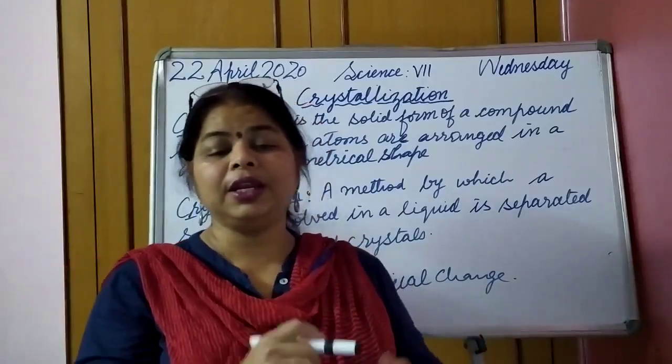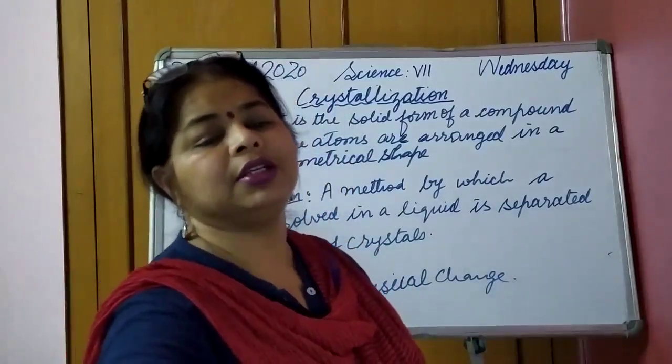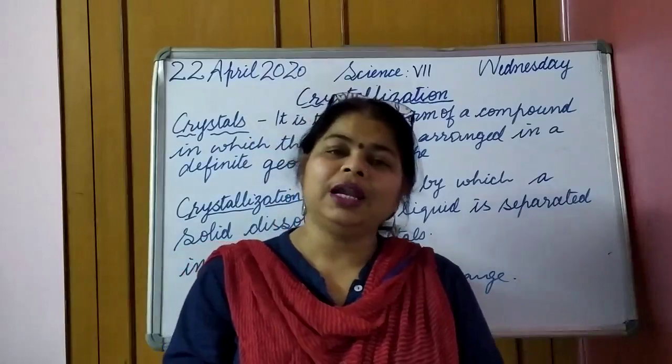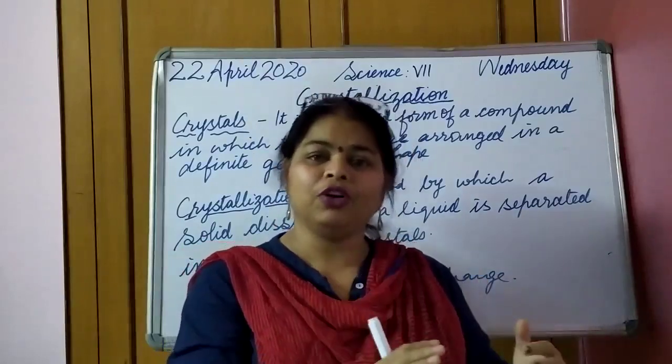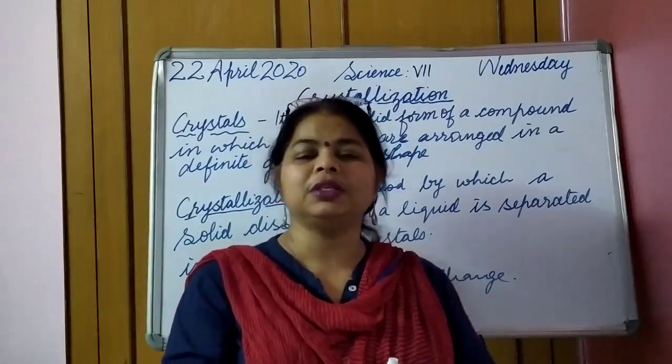Now this impure salt solution is heated, and then it is left to cool down. Now when it cools down, what happens?